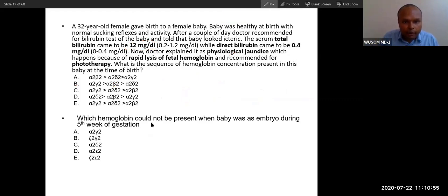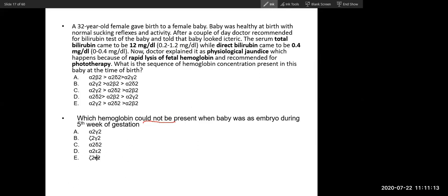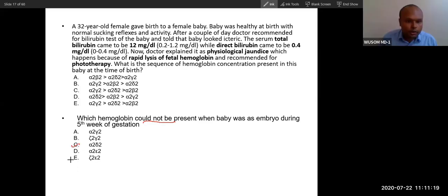Now, which hemoglobin could not be present when the baby was an embryo during the 5th week of gestation? Is it C? Yes, it will not be present. This is the most appropriate answer. So I have added this also. This will also not be present, but the 5th week is like in between. So there can be this, but there cannot be this. You are very right. This is the most appropriate answer.